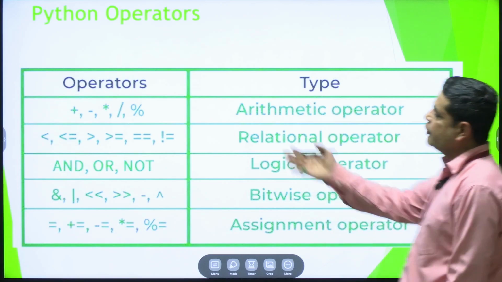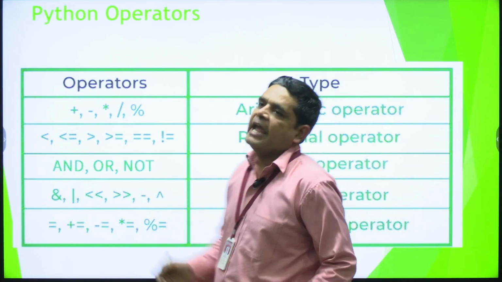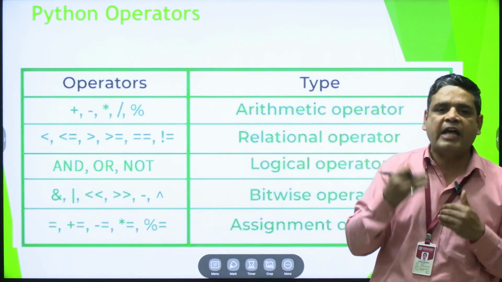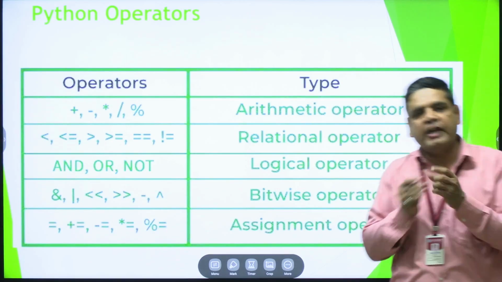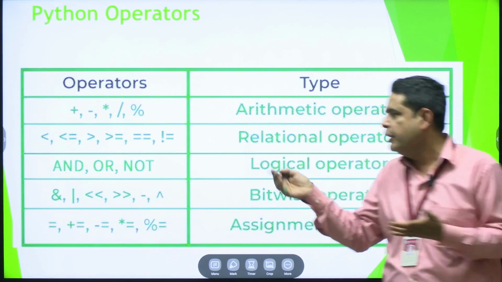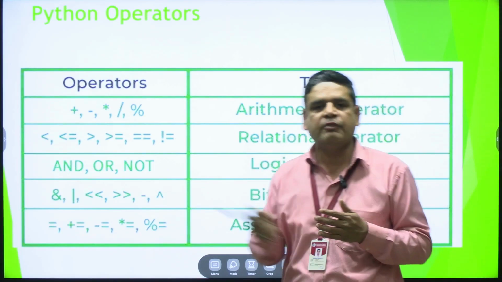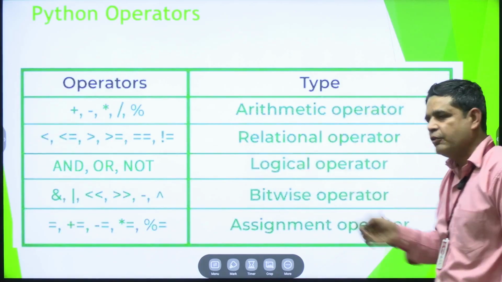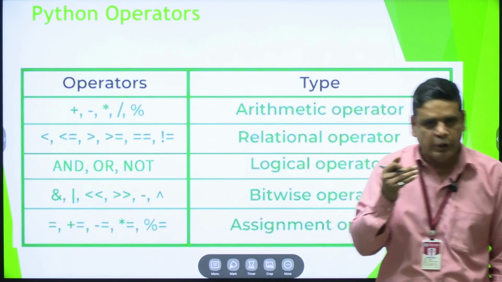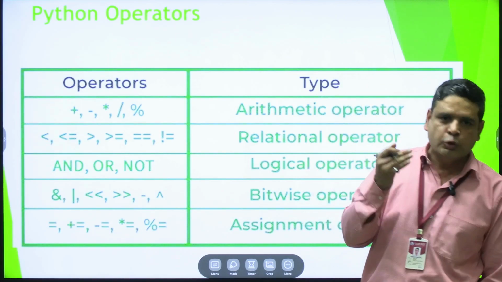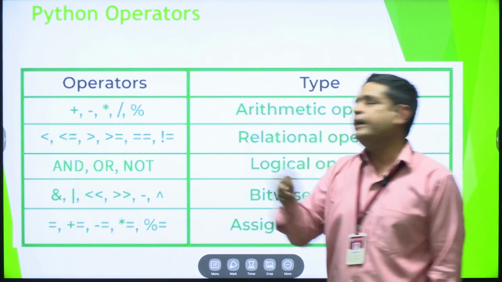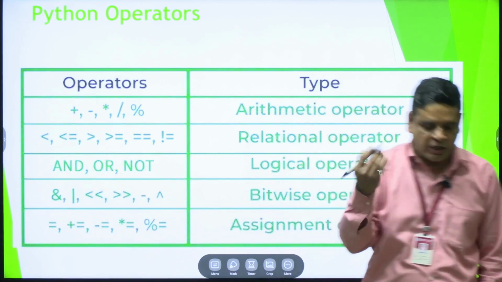After that we have and, or, not. When we require more than one condition, that means the and operator. When we need at least one true condition among one or more conditions, that means or. And when we check a negative condition, we use not. In the case of and, with two conditions, if the first condition is true, then the second condition is checked. When the first condition is false, the second condition will not be checked.